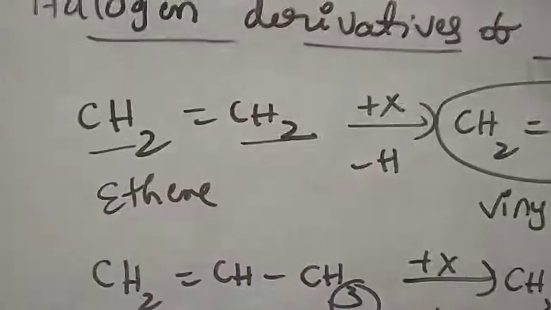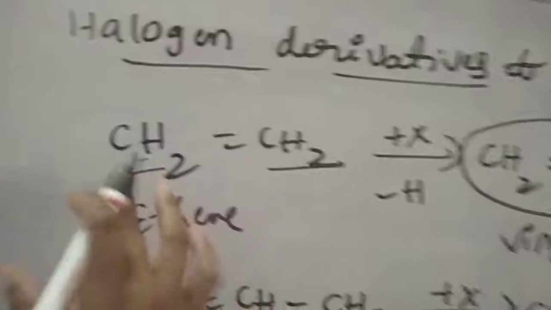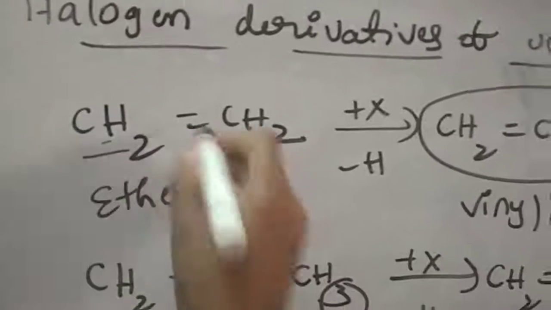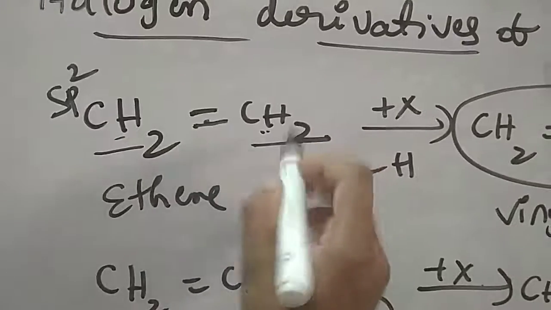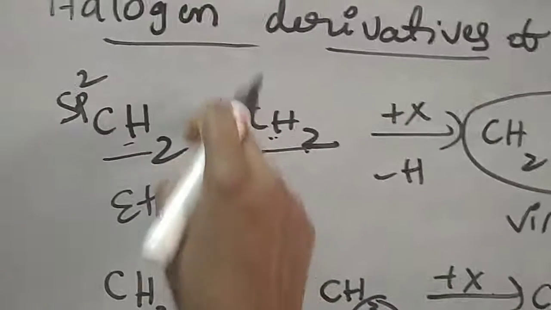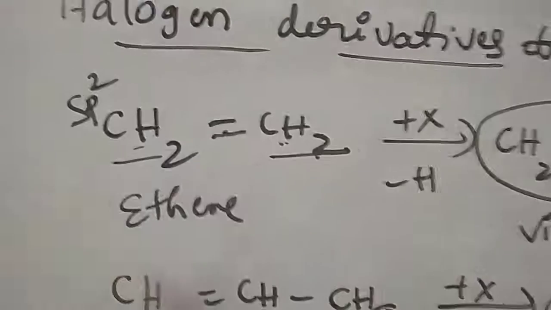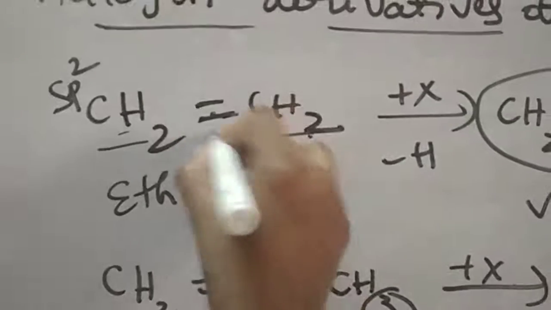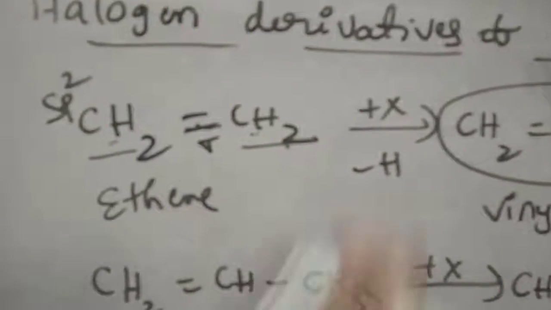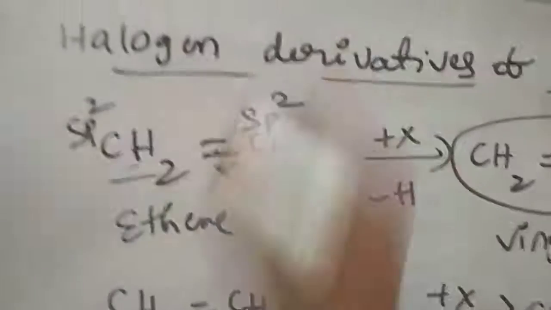Let us write the hybridization for the CH2=CH2. Two hydrogens means two sigma bonds, and out of the double bond, one sigma bond and one pi bond. In hybridization we have to calculate sigma bonds only. So one sigma bond plus two hydrogens with two sigma bonds, the total number of sigma bonds is 3. Then the hybridization is sp2.